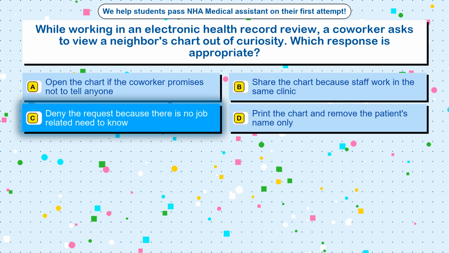The correct answer is option C, deny the request because there is no job-related need to know.